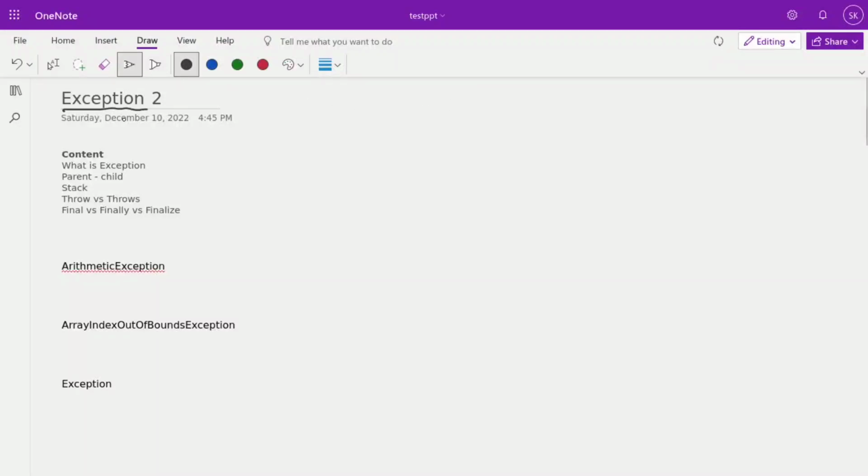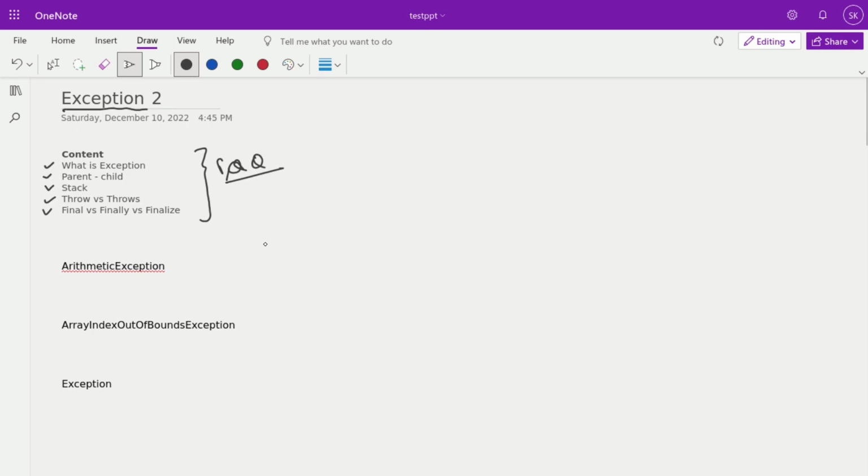This session is a continuation of a previous part. In today's session, we talk about what an exception is, how parent-child exceptions work, the stack of exceptions, throw versus throws, and finally versus finalize. This is today's content. Out of this content, there are multiple interview questions which are asked multiple times in interviews. You can check out the FAQs of this session in the description.